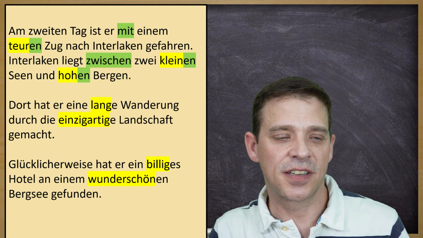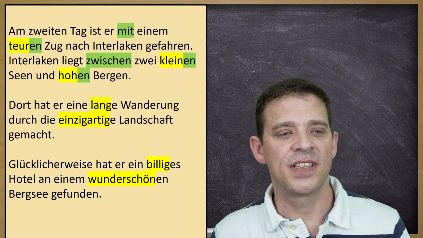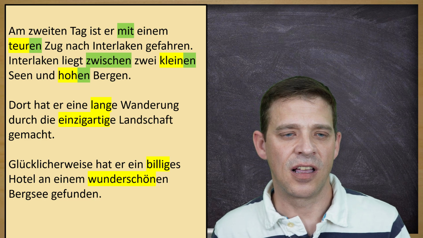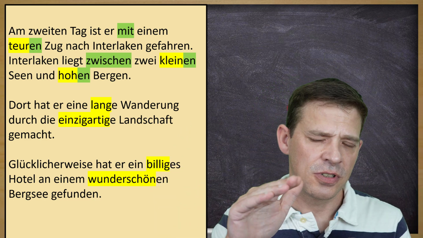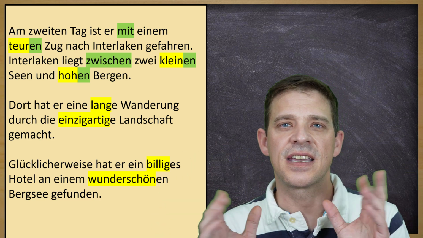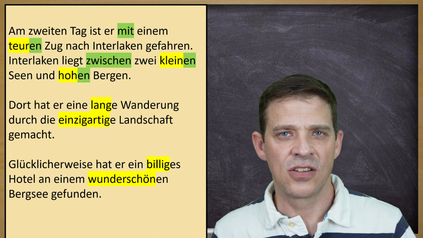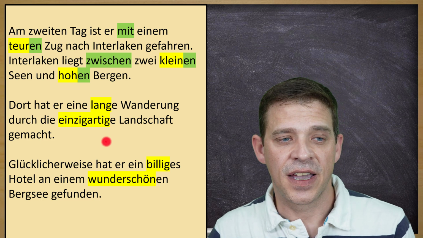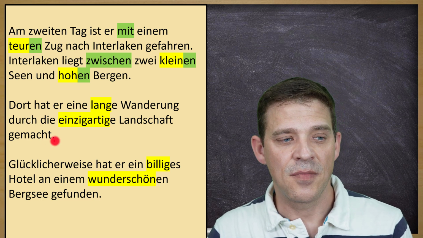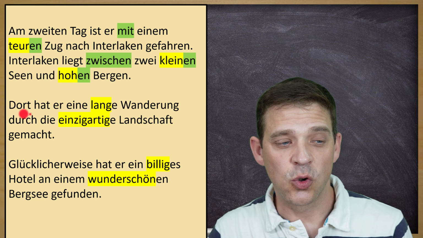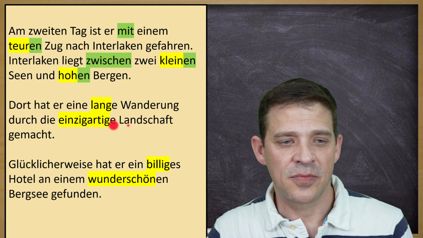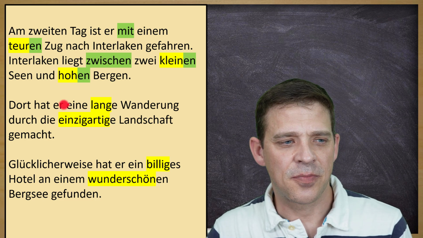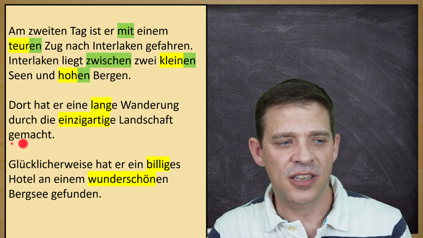Next sentence. Dort hat er eine lange Wanderung durch die einzigartige Landschaft gemacht. There he did a long hike through this unique, einzigartig is unique, scenery. Landschaft is a scenery. Was haben wir hier? Er hat eine lange Wanderung gemacht. And we have again a preposition, this durch, and everything after the preposition. So, before, this lang doesn't have a preposition, therefore we have to go and check the verb.